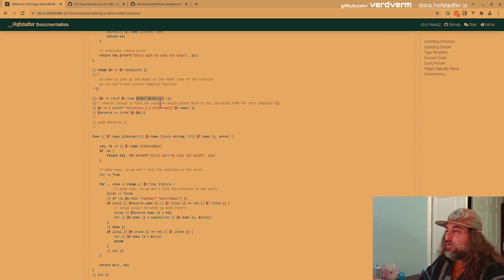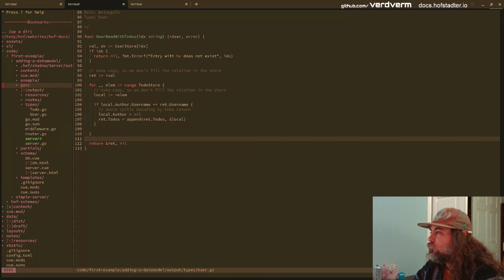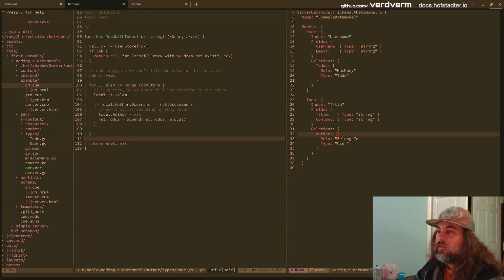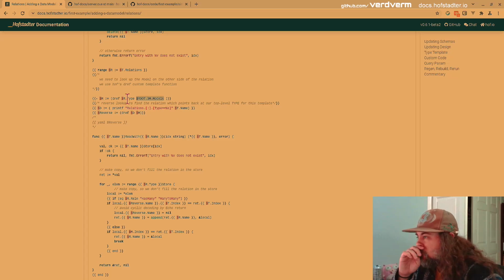So it's going to go into this object, which looks like this. It's going to go into the data model, and it's going to go into models, and look from there. It's going to try and access user to do. So if we go back, right, this will be the model on the other side of the relation.